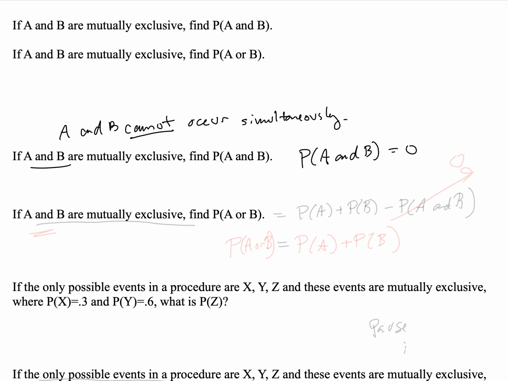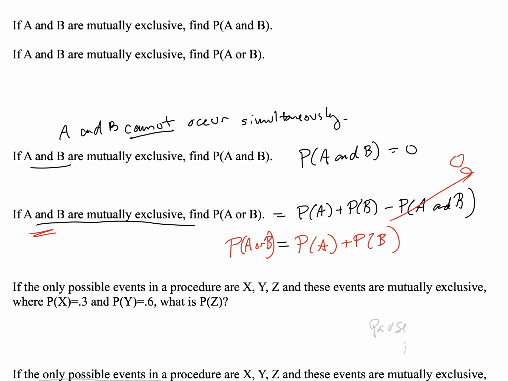Now, what about finding probability of A or B if A and B are mutually exclusive? Well, we know that the probability of A or B is equal to probability of A plus probability of B minus the probability of A and B. But if A and B are mutually exclusive, then we just realized that this probability would be equal to 0. So if A and B are mutually exclusive, then probability of A or B is simply equal to probability of A plus probability of B.